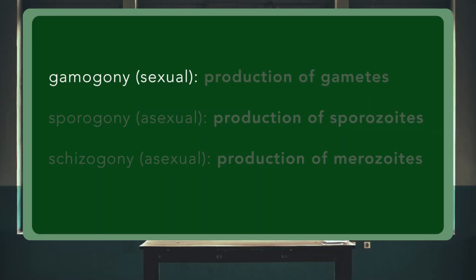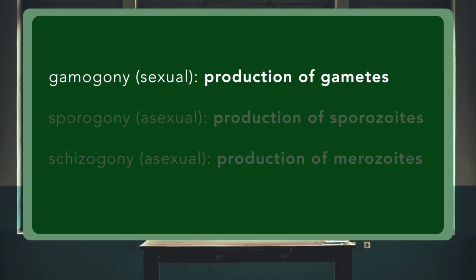The first is gamogony. Gamogony is, as the name suggests, the process by which a Plasmodium parasite produces gametes. This is the part of the cycle of sexual reproduction. Just like many of the metazoan parasites like trematodes and cestodes, Plasmodium and other protozoa go through sexual and asexual parts of their life cycle. Gamogony is the sexual part of the Plasmodium life cycle.